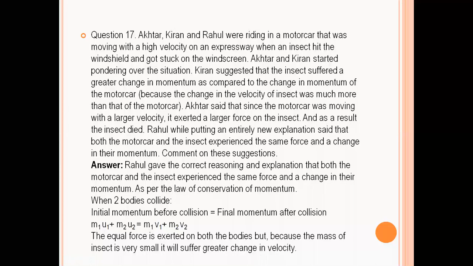Because the mass of the insect is very small, the inertia is very less and very less force is required to change the motion of an object. Inertia is the property which opposes change in the motion of an object. So here the inertia is very less, very small mass, so the velocity can be changed very easily.